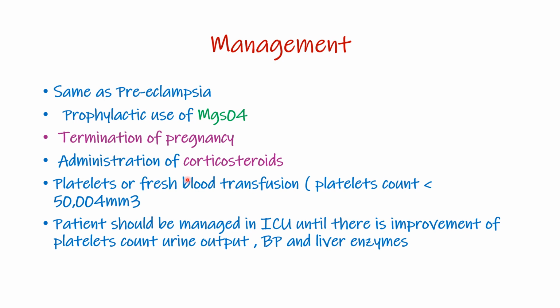If the pregnancy is around 24 to 34 weeks, you can salvage the pregnancy and have another baby later. That is premature birth. Then you administer corticosteroids, which will help with lung maturity and help prevent NEC and also intraventricular hemorrhage. In addition to that, because we have low platelet count, you give platelets or fresh blood transfusions, and patients should be managed in ICU until there is improvement in platelet count, urine output, BP, and liver enzymes.